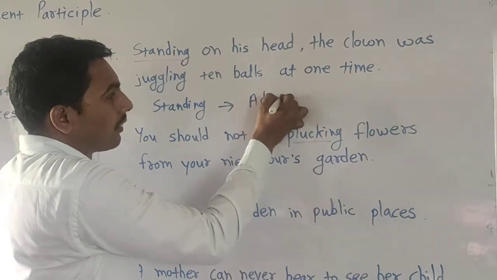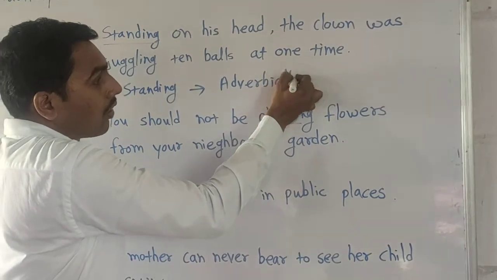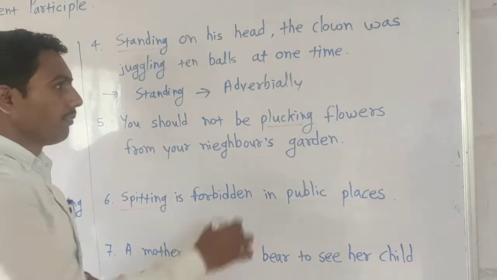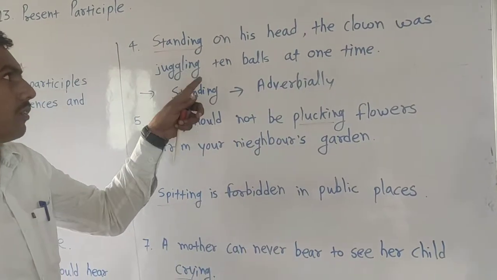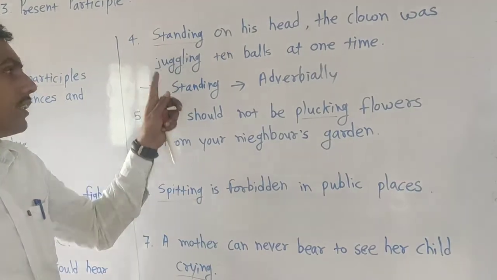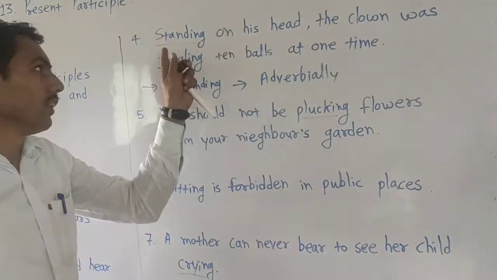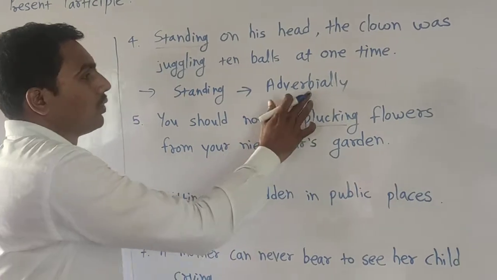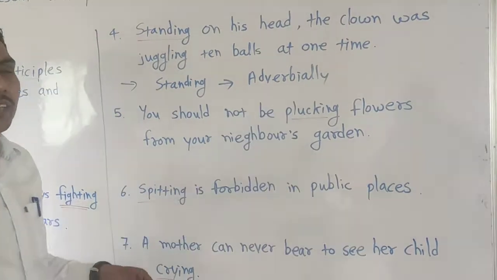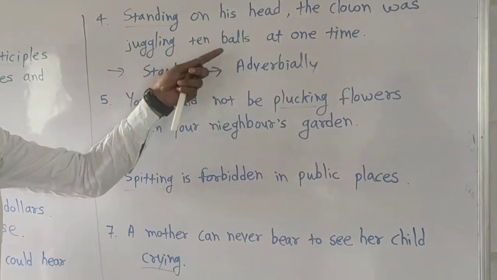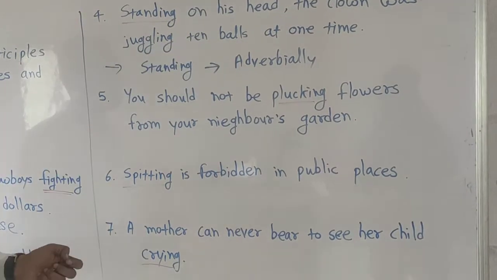That is adverbial. Okay. I hope you understood this present participle function adverbial, used as adverb. That means it gives more information about the verb.